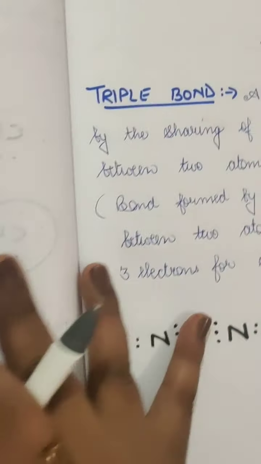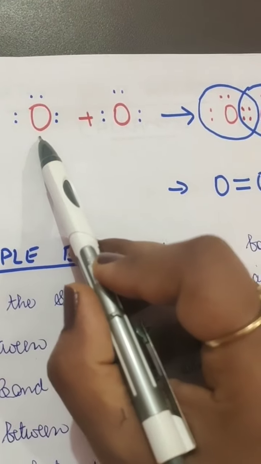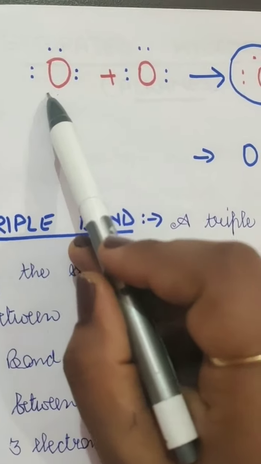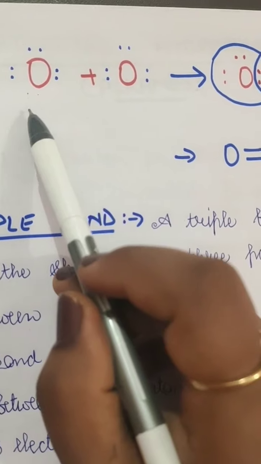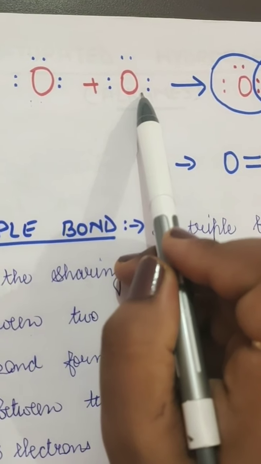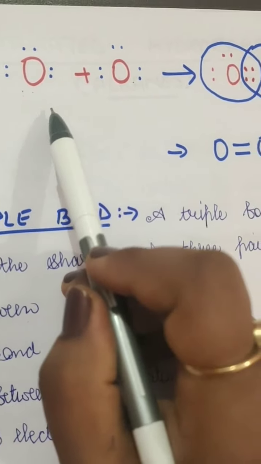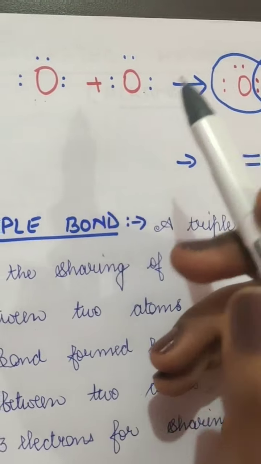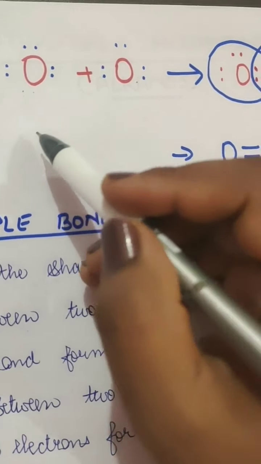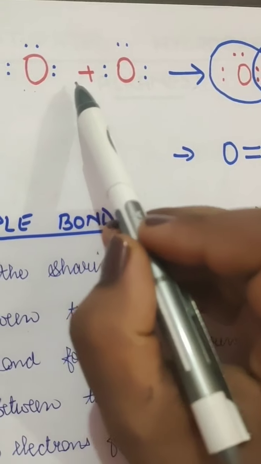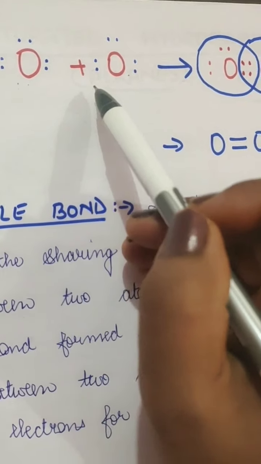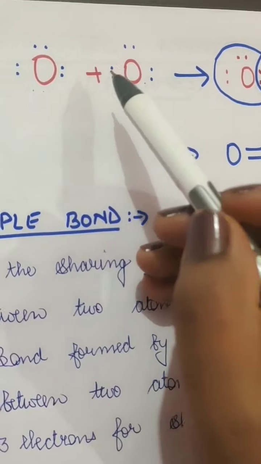So the example is very simple, we'll take the example of oxygen here. Oxygen has 6 electrons in its outermost shell, and it needs to have 8 electrons. Oxygen, hydrogen and nitrogen are all diatomic gases, we have learned this in class 9th. I hope you all remember that. So oxygen is a diatomic gas, so it forms a bond between itself.